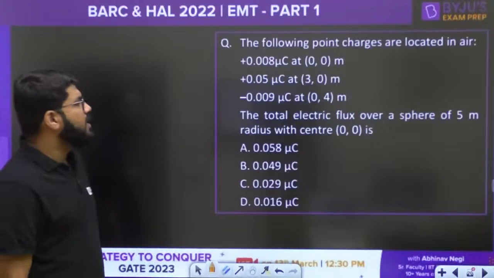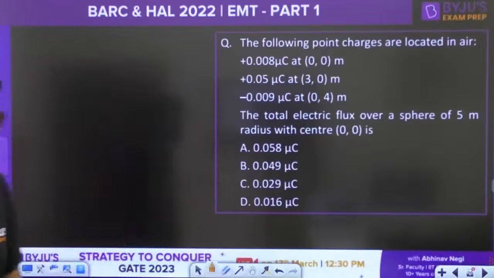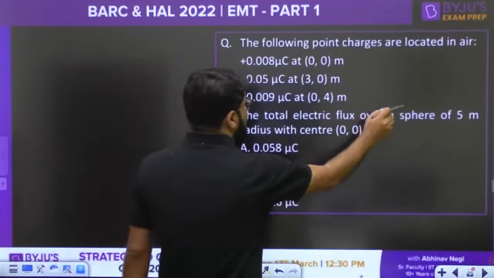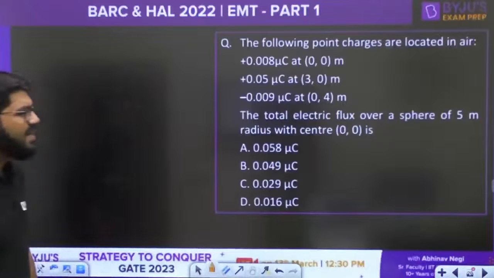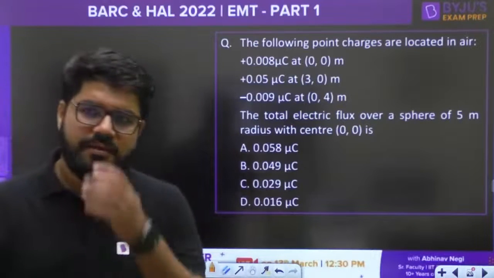The following point charges are located in air. There are the 3 point charges. What is the total electric flux over a sphere of 5 meter radius with the center at 0, 0?